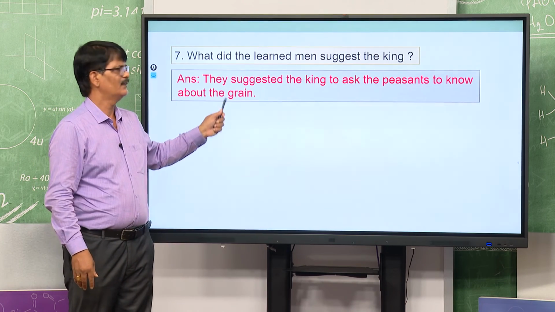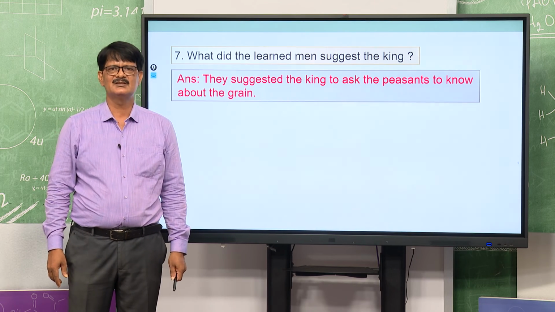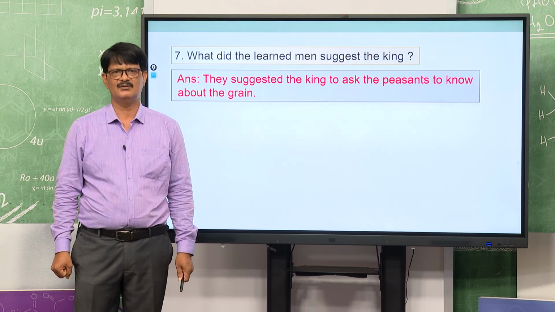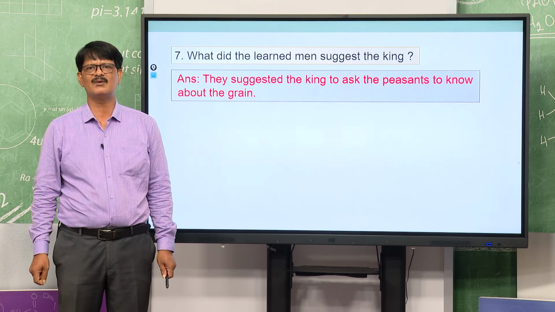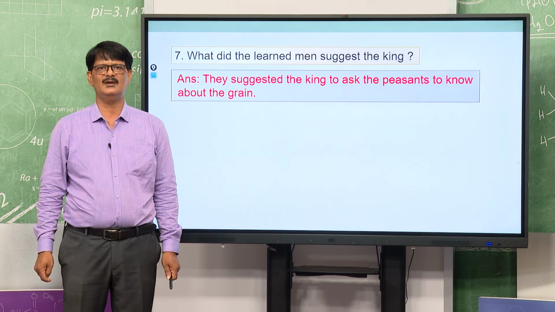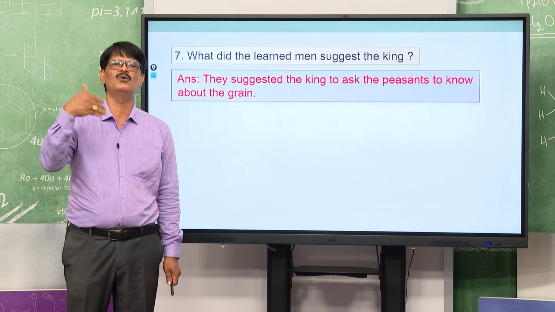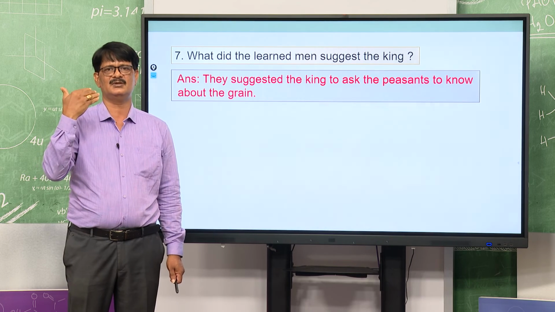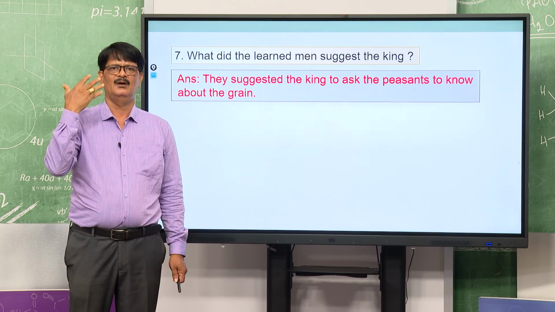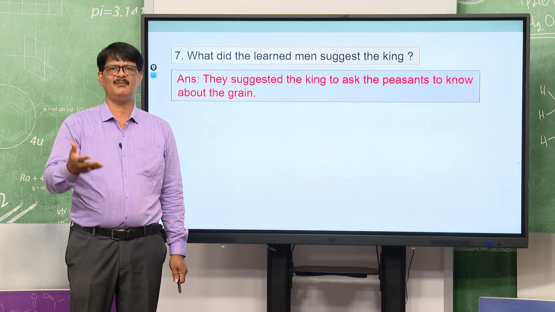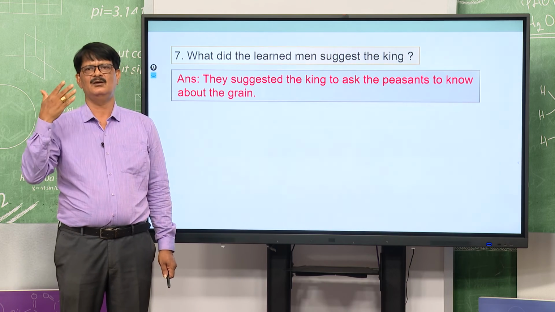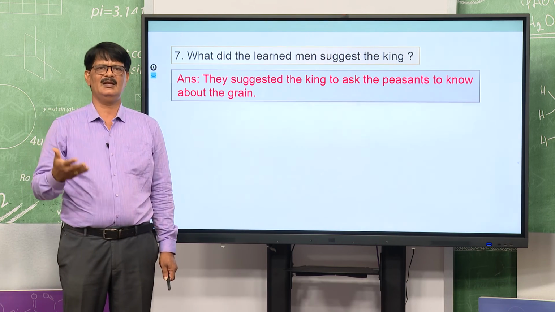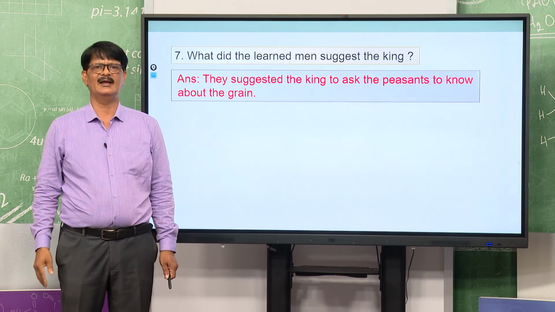Then they suggested, the wise man suggested the king to ask the peasants to know about the grain. Peasants means the old farmer, we can say. The learned men suggested to ask the old peasants of that area to say about the grain.